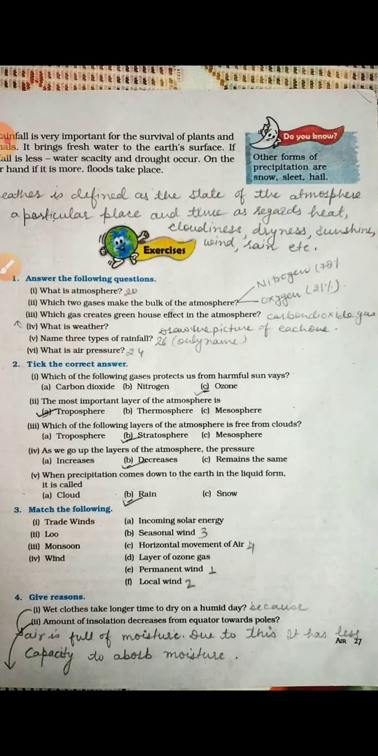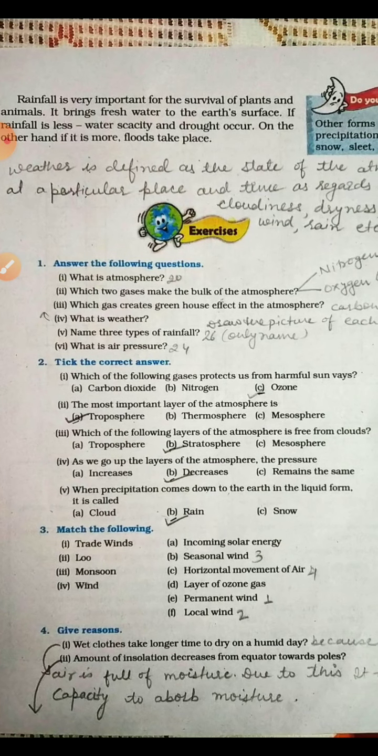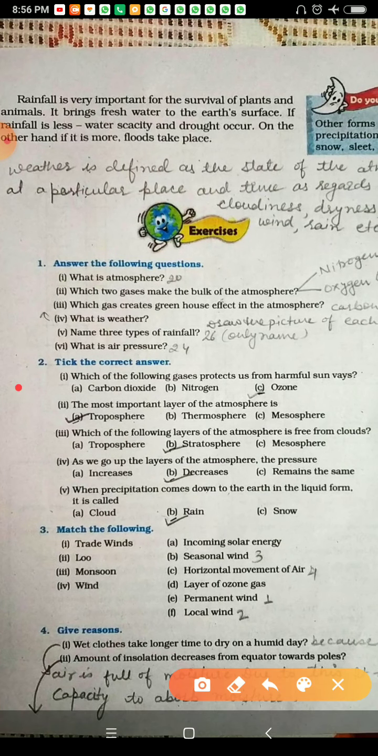For the second question you will do the tick mark, third you will do the match the following. So as in the given picture you will do it yourself, and fourthly you will write the question answers, as they are given, like the NCERT question answers.